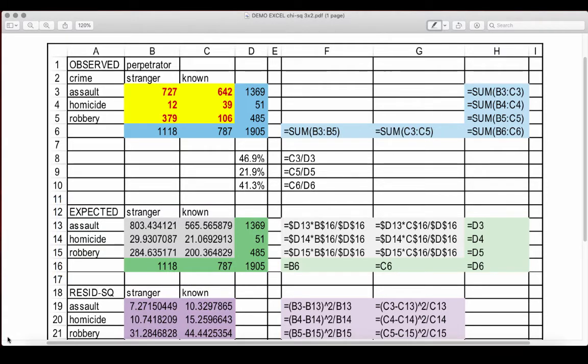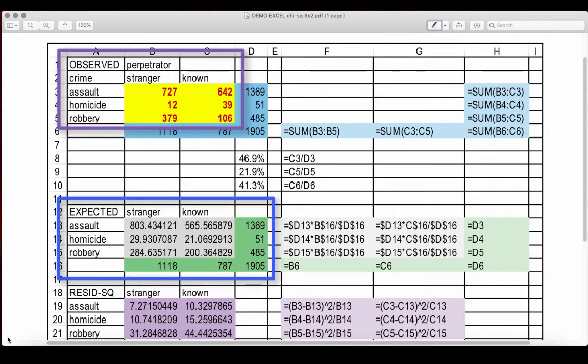With this in mind, this would suggest that if there was no relationship between familiarity with the perpetrator and the type of crime, we would expect 803.4 and change for the frequency for assaults by a stranger. Now, in our data, we observed 727. Likewise, we would expect 29.9 and change for the number of homicides committed by a stranger, but we observed only 12. Here, we have the observed counts, and below, here we have the expected counts. And here we have a 3 by 2 table, 3 rows and 2 columns.